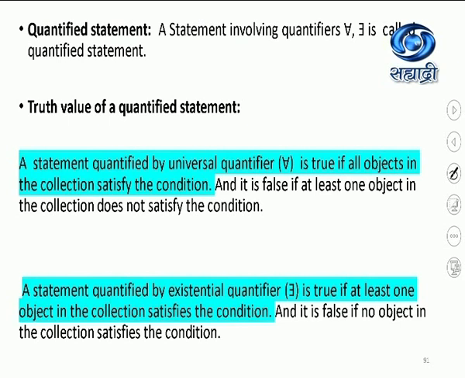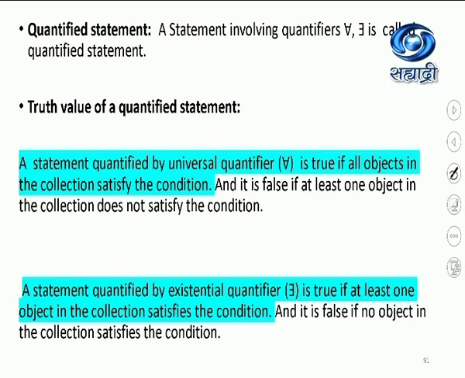A statement quantified by the existential quantifier there exists is true if at least one object in the collection satisfies the condition. Even if one element satisfies the condition from the given set of objects, we will say that it is true, otherwise it is false.